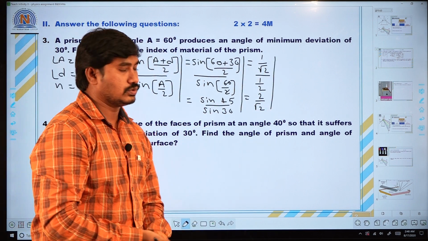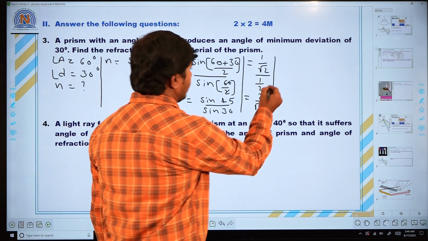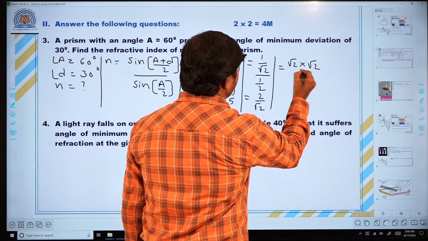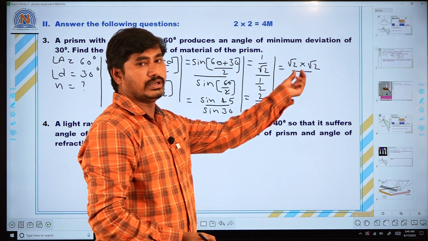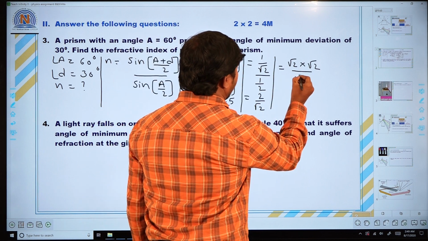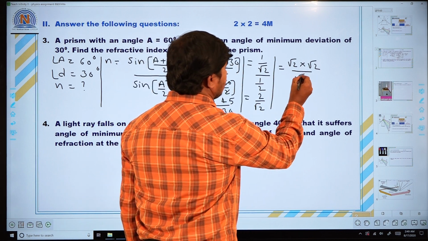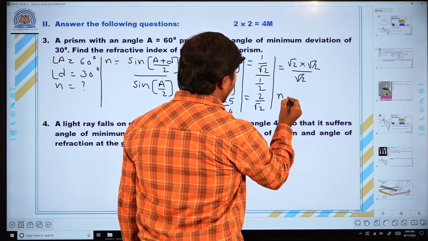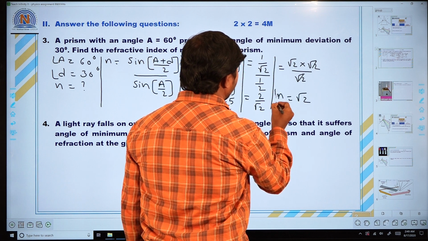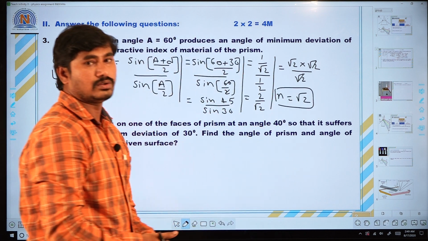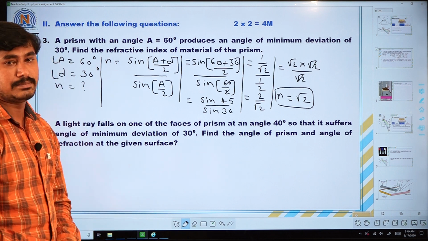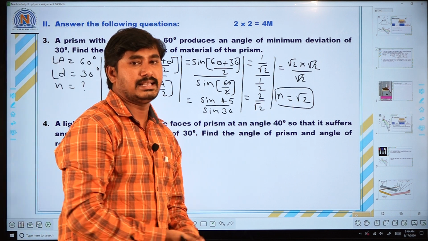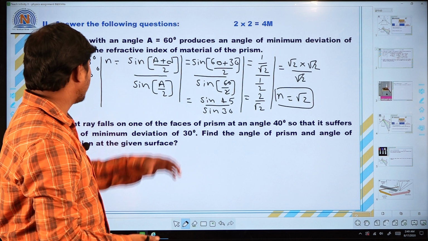How to write the 2 in terms of root? You should write it as root 2 into root 2, that is 2. So the 2 you write as root 2 into root 2, divided by root 2 which is already in the denominator. Now root 2 gets cancelled. So finally, what is our refractive index? n is equal to root 2. That means when the given angle of prism is 60 degrees and angle of minimum deviation is 30 degrees, the refractive index is root 2. That is the answer for question number 3.